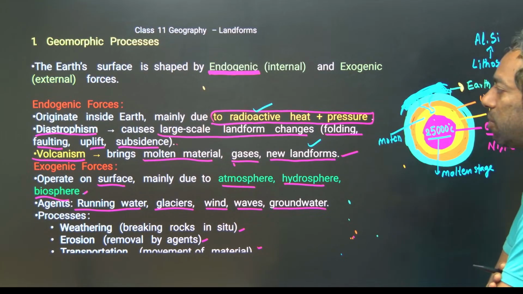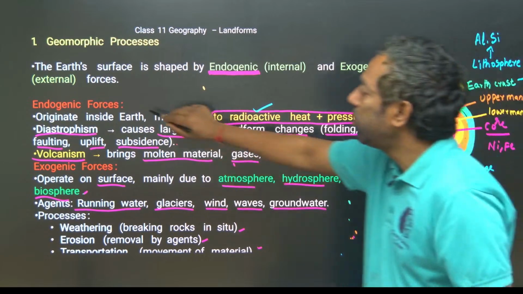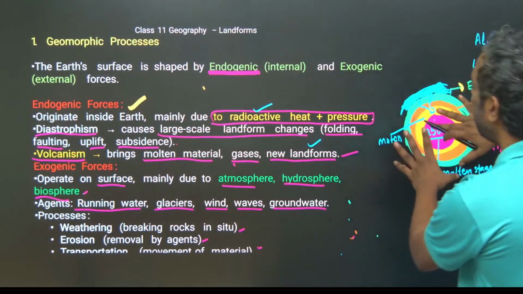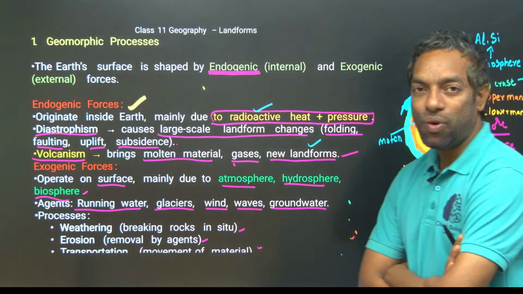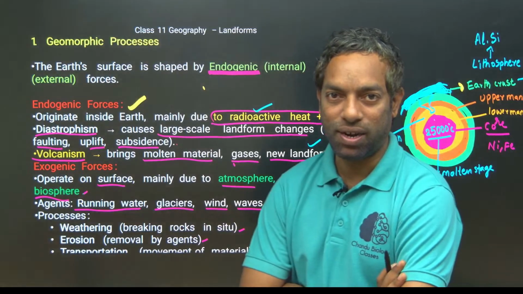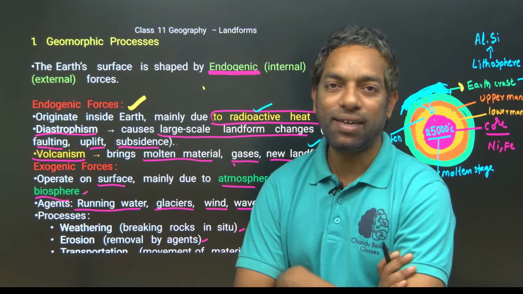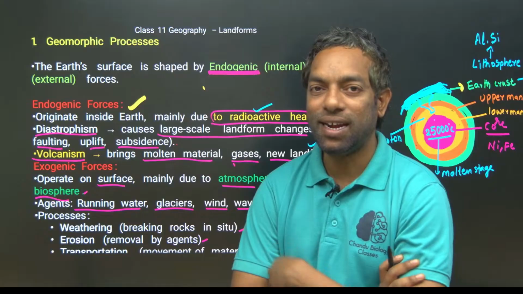Diastrophism is what? These are the endogenic forces. Endogenic means inside the earth. What happened? Due to radioactive heat and pressure, large-scale landform changes were created: folding, faulting and subsidence. Folding is what? Faulting is what? Where is folding created? Where is faulting created?